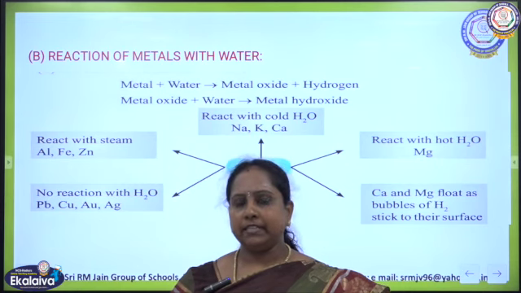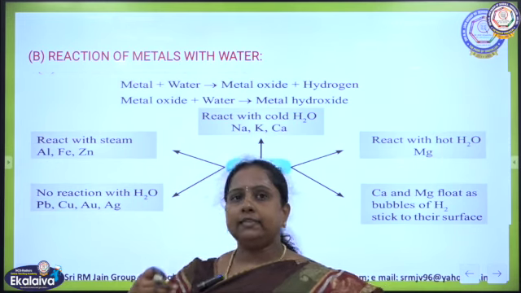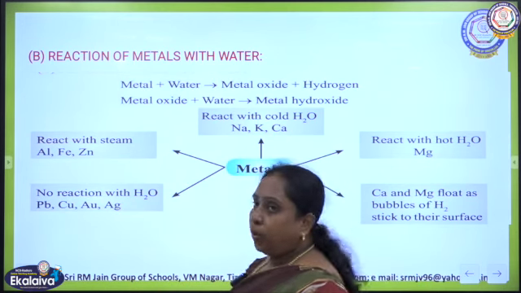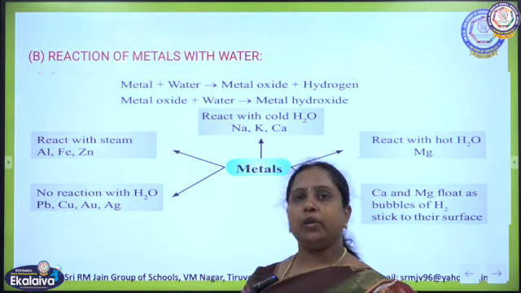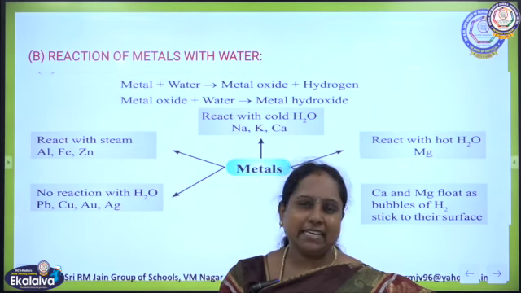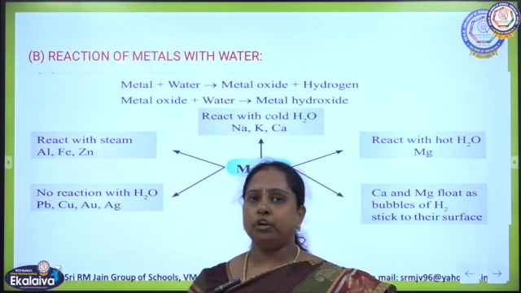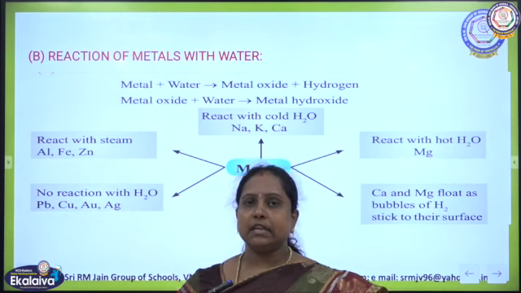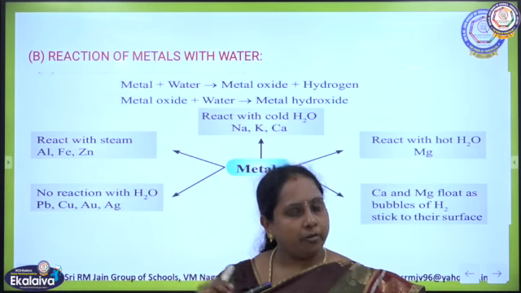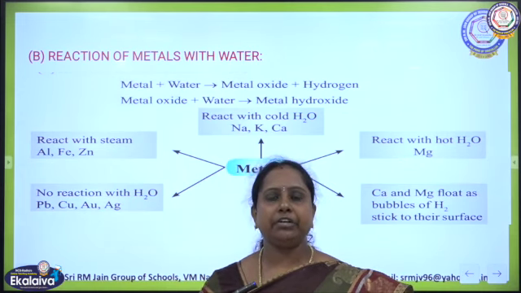The highly reactive metals are at the top, moderately reactive metals are in the middle, and at the bottom the least reactive metals are located. Some metals have high reactivity towards water, some show moderate reactivity, that means they react very slowly with water, and some show least reactivity, which means we have to apply some external energy in the form of heat, light or electricity. Only then will those metals show reactivity with water.